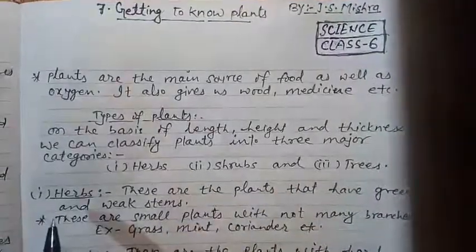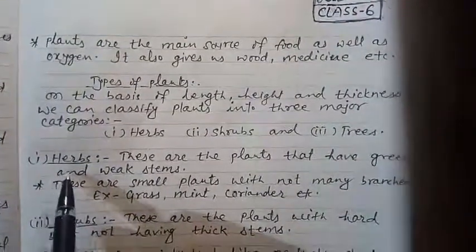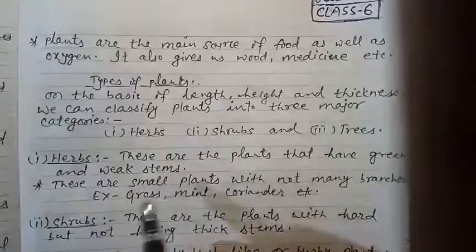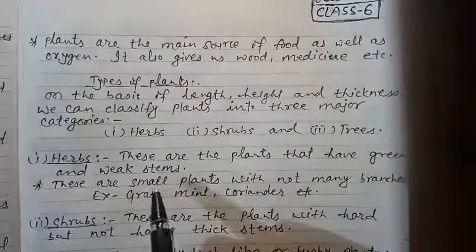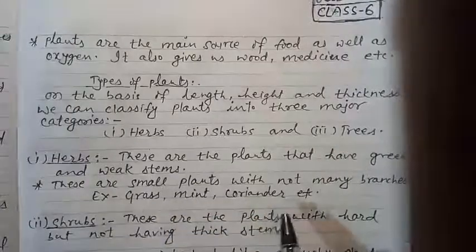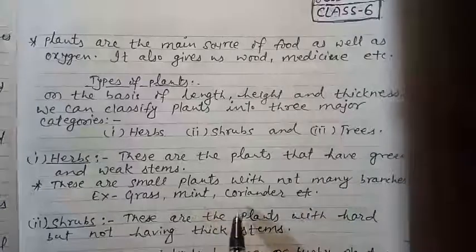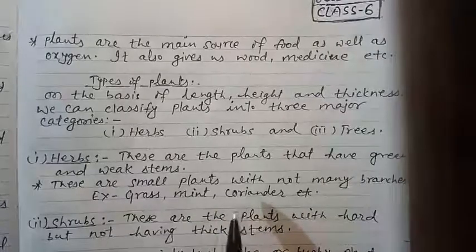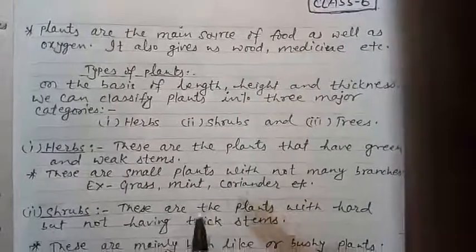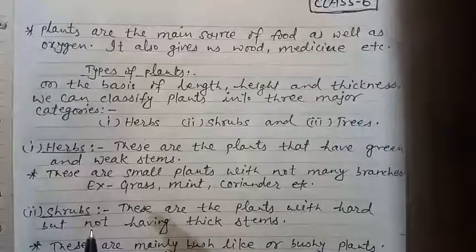At first we learn about herbs. These are the plants that have green and weak stems. These are small plants with not many branches. For example, grass, mint, coriander. In another word, we can say herb is the smallest plant.